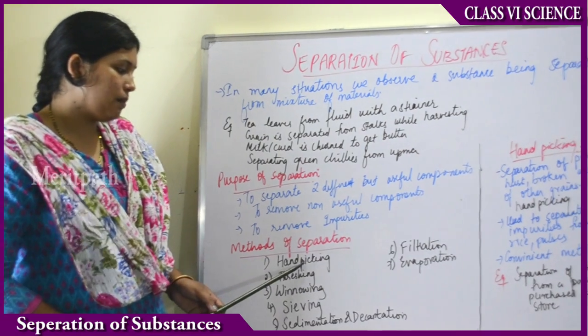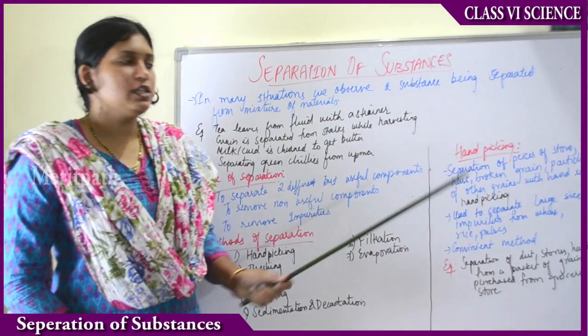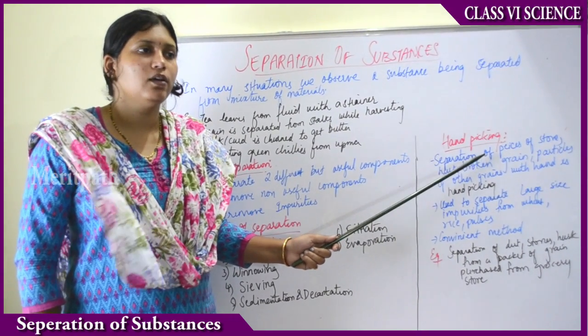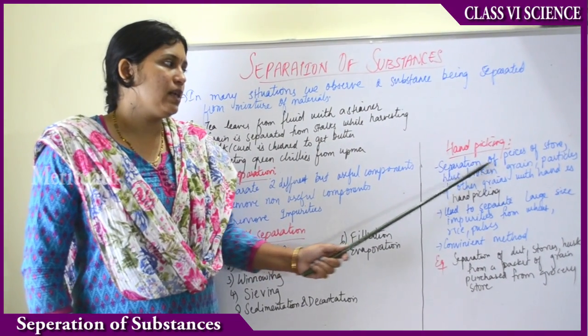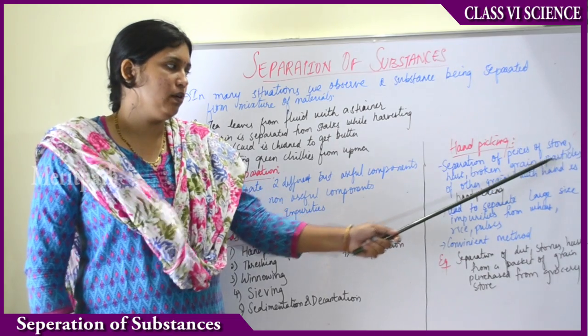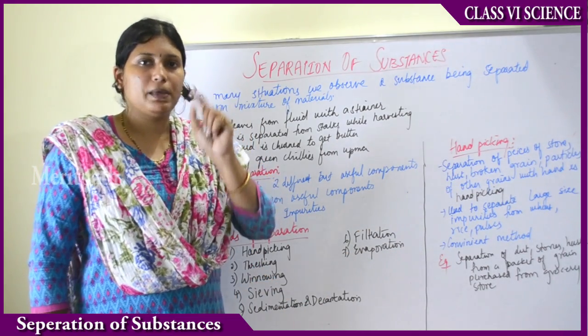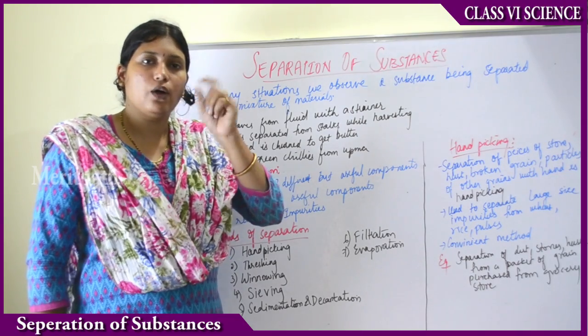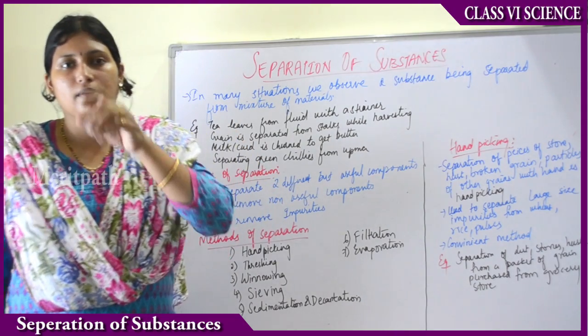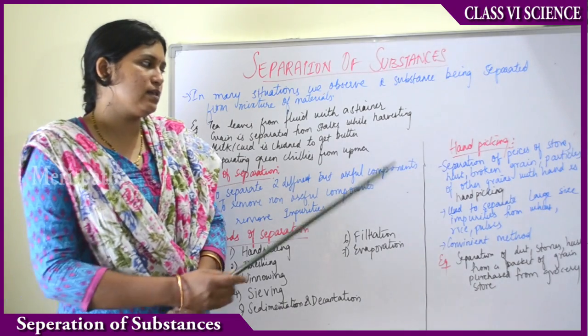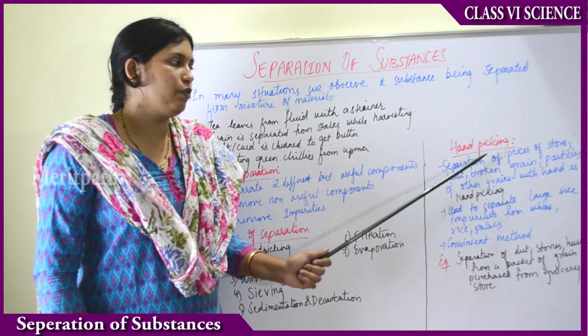So the first one comes hand picking. The first method of separation is hand picking. What is hand picking? Separation of pieces of stone, husk. What is husk? Suppose you see wheat or a grain of rice, sometimes you see an outer brownish covering over that, right? Like a skin of the grain. That is nothing but the husk, the brownish covering of the grains.